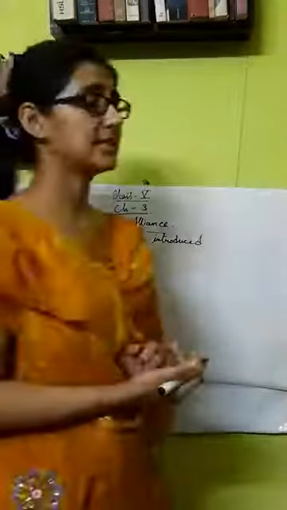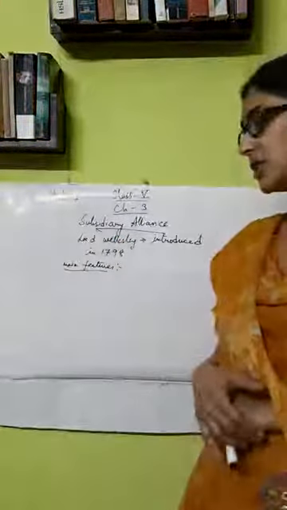This subsidiary alliance was introduced by Lord Wellesley in 1798, and his main aim was to bring more and more territories of India under the British rule without waging warfare. Obviously, when they are waging warfare and capturing any place, the expenditure on the part of the British is also there. That is a costly process, warfare. So they tried to capture more and more territories of India without warfare. And one of the systems was the subsidiary alliance.